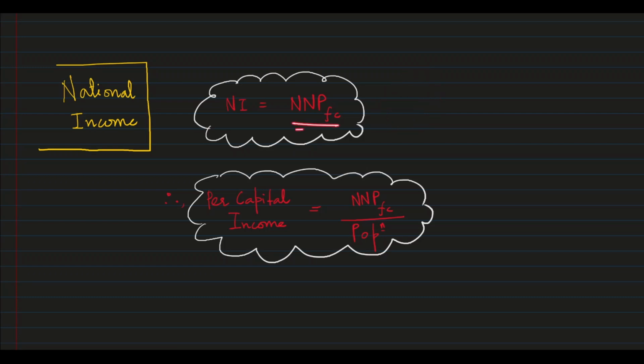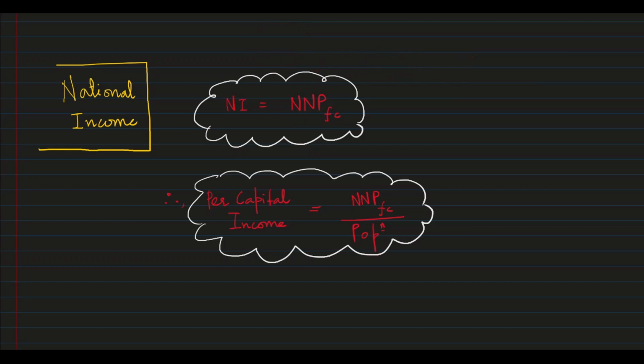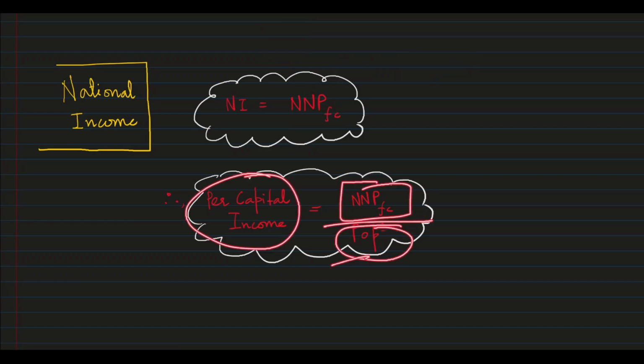So at factor cost, net national product is obtained by subtracting depreciation from gross, and national is obtained by adding the net factor income from abroad to the domestic value. So that is net national product at factor cost. When we say per capita income, it is national income upon population, right? So NNPFC by population is your per capita income.